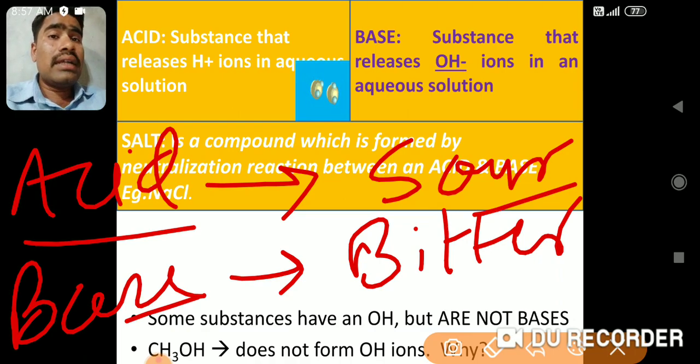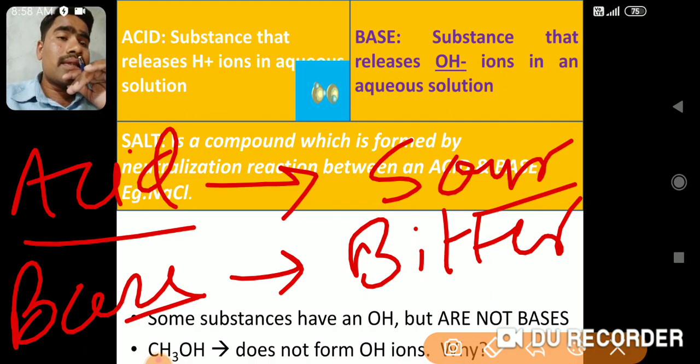Do not try to taste the acids called mineral acids, or those present in household cleaners. For testing these mineral acids, we have another method: indicators. What are indicators? We'll study that in the coming lectures. But those acids present in organic material, plants or animals, can be tasted by us with the tongue.